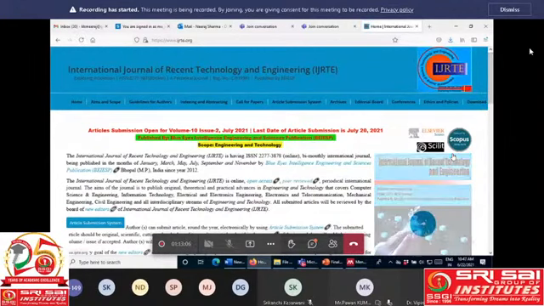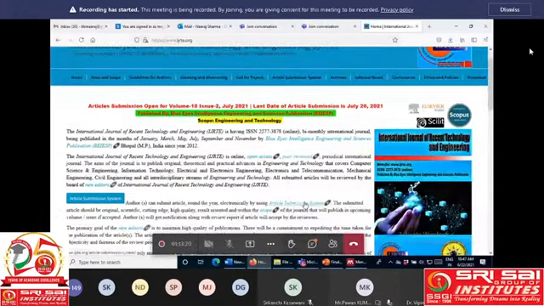When you check, they write Scopus, but also 2018 to 2019. Right now the journal is not Scopus indexed, and at that time they published more than 10,000 articles in the period 2018 to 2019.